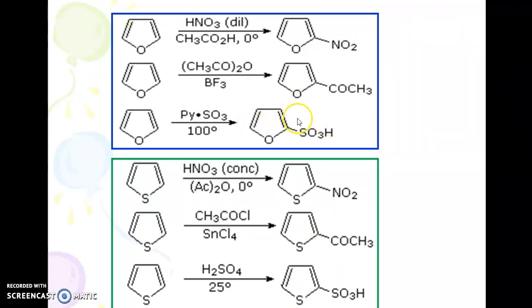So these are the examples of electrophilic substitution reactions you can expect for furan: nitrofuran, acetylfuran, and furansulfonic acid. Similarly, nitrothiophene, acetylthiophene, and thiophenesulfonic acid, etc. These are the various electrophilic substitution products you can expect for furan as well as for thiophene. Thank you.